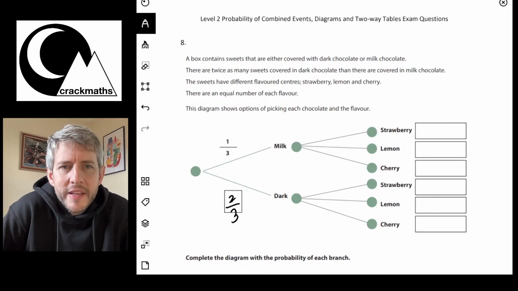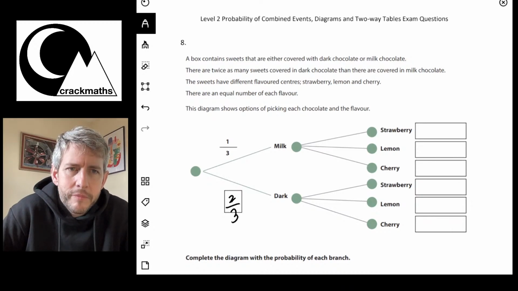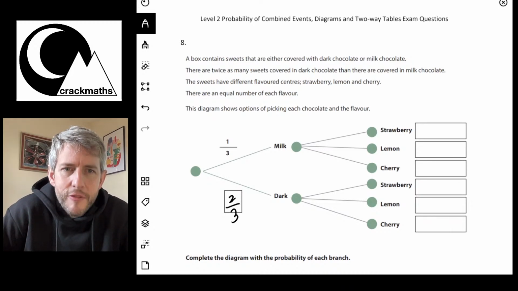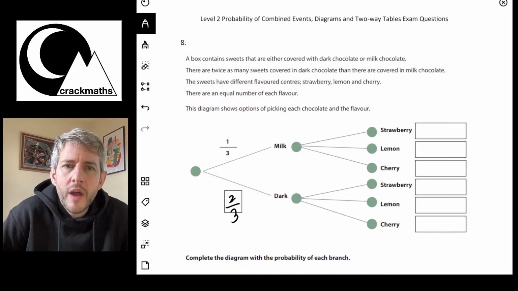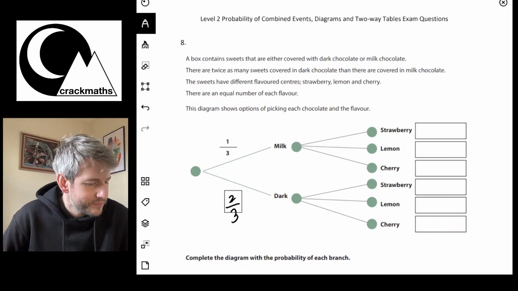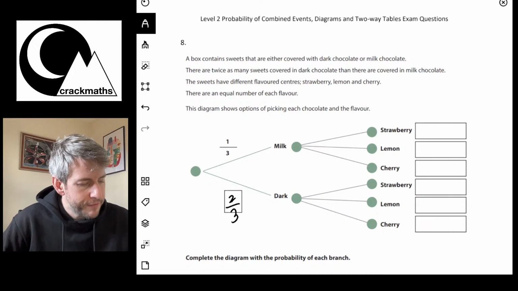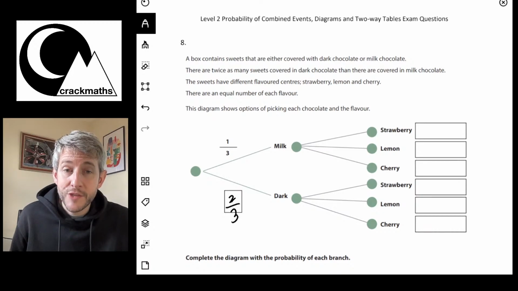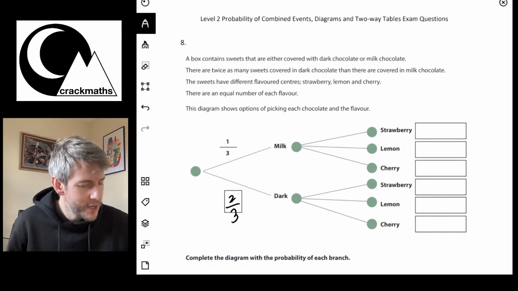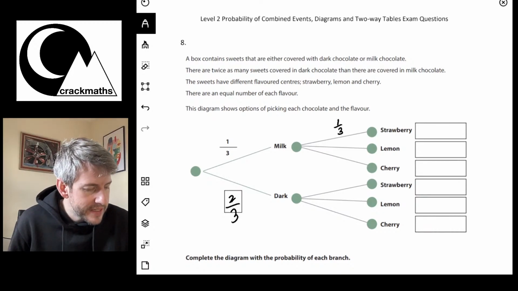The sweets have different flavours: strawberry, lemon and cherry. There are an equal number of each flavour. Okay, that is better because that means there's 3 flavours, an equal number of each flavour. So each of these is 1/3. So you've got 1/3 of a chance of getting each one.